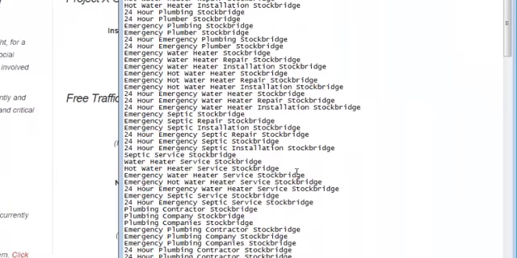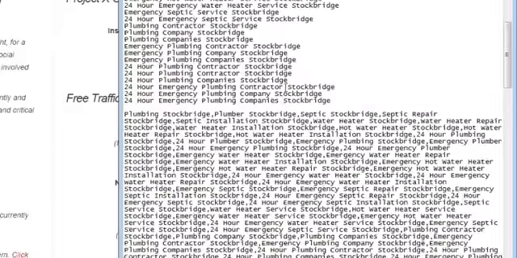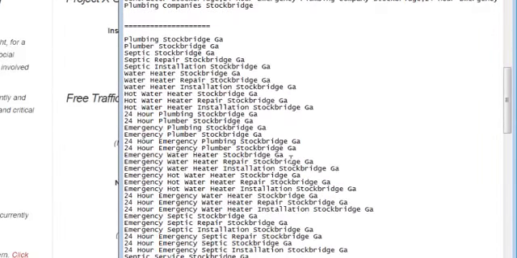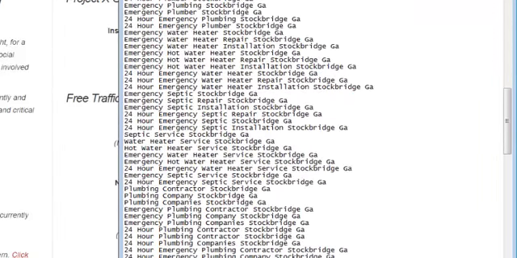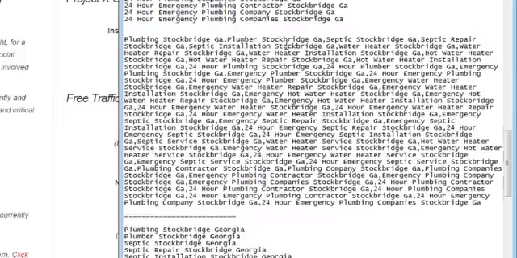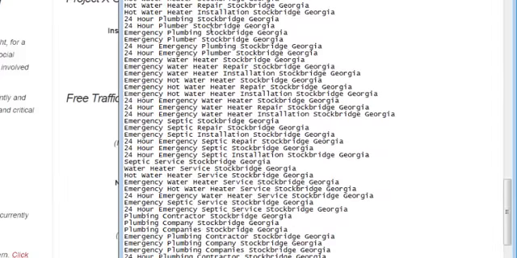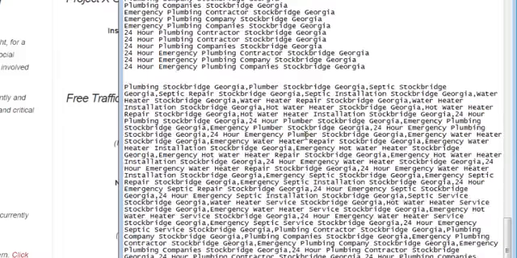Then I have the second set, and basically it's the same search term with Stockbridge on the back of it, again comma separated. Then I've got my third set, and this is down here. It's got Stockbridge plus the state initial after that, GA, and again comma separated. My fourth set is Stockbridge and the state spelled out with Georgia, and again comma separated in the back.